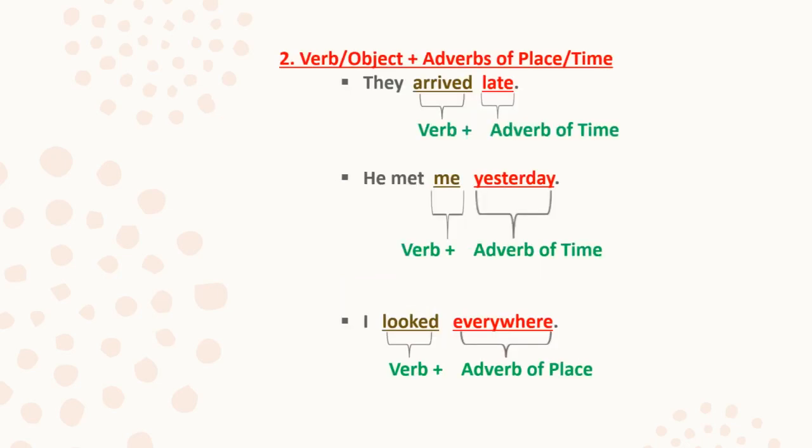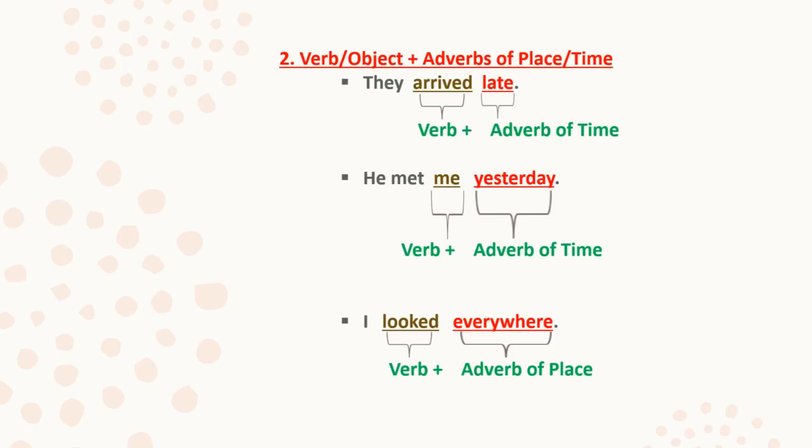Now the second point. If there is an adverb or adverbial phrase of place or of time, then in that case too it is placed after the verb or object. For example, they arrived late. Here late is an adverb of time and it is placed after the verb. Similarly, in the second example, he met me yesterday. Yesterday is an adverb of time which is placed after the verb, after the object me.